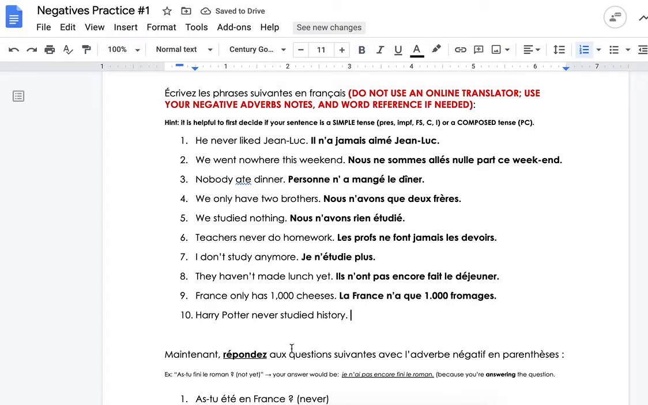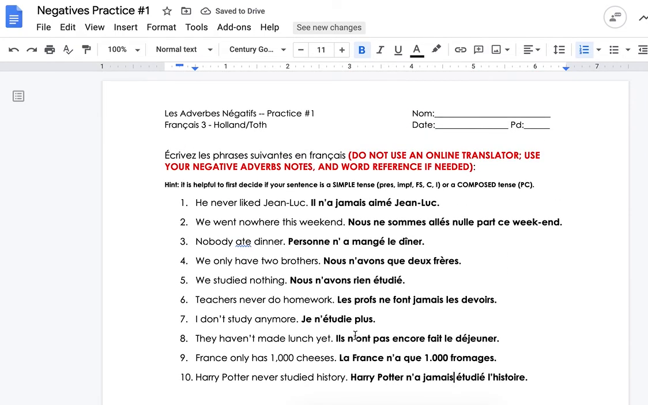Last one, Harry Potter never studied history. So this one, studied, is passé composé. But do it first without the negative. So Harry Potter studied, étudié, l'histoire. Oops. Now, never goes around your verb. In passé composé, the verb is a. So that's part one. I'm going to end this video and start a second one for the second part because I don't want it to be too long.